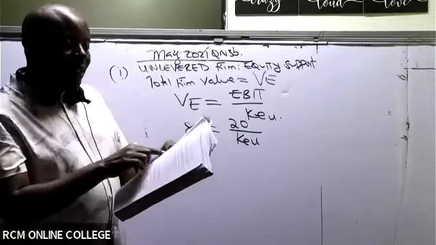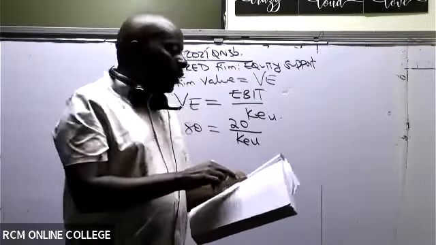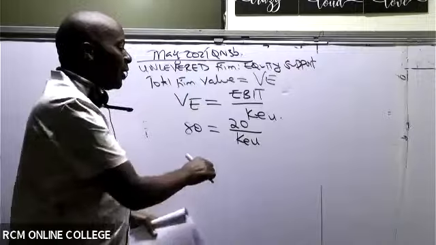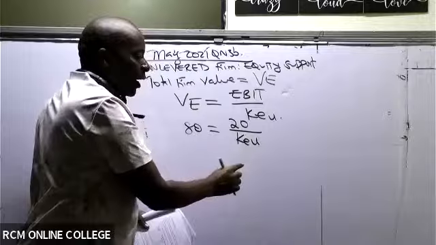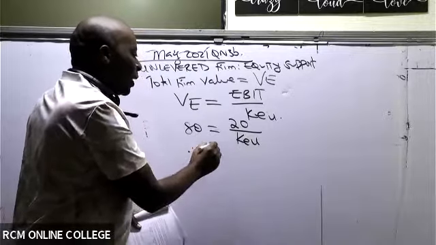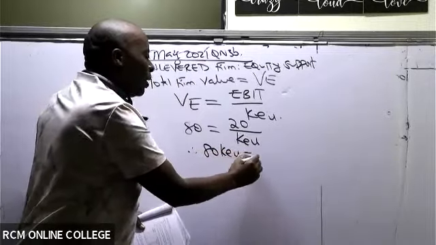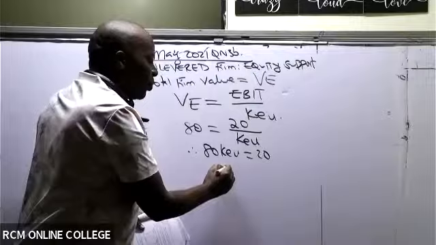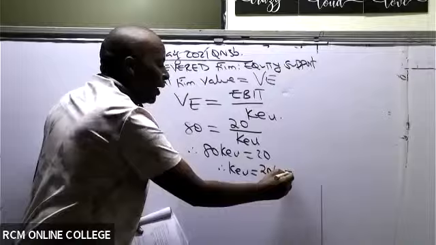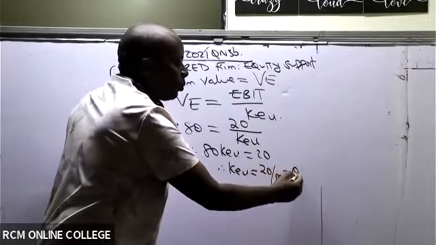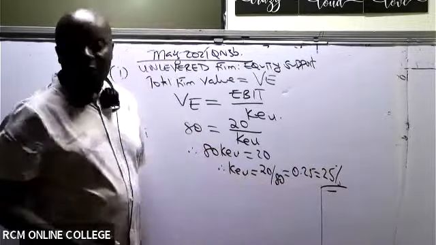So remember, they have told us here at number 1 to give them the current cost of equity. For the students who are seeing this for the very first time, this is the cost of equity of an unlevered firm. Therefore, go ahead and make cost of equity the subject. So this will be 80 KU equals 20. What about KU, the cost of equity of the unlevered firm? It will be 20 divided by 80. This is a quarter, so this is 0.25, which will be 25%.